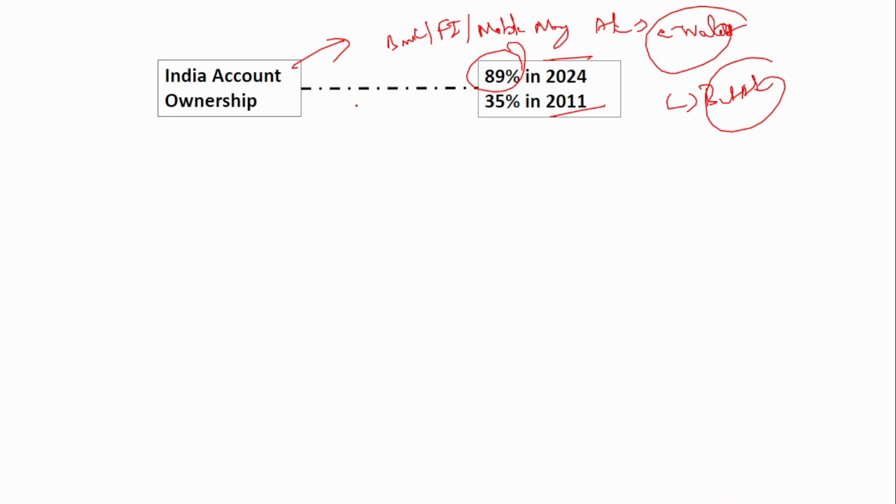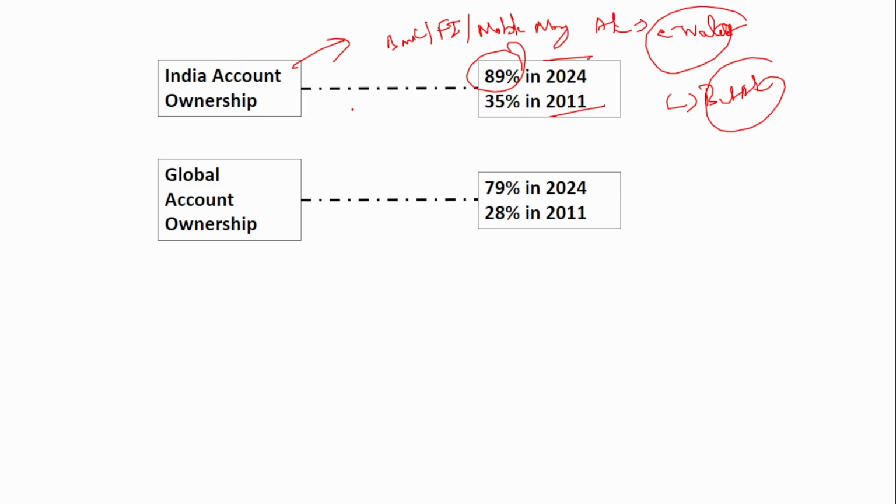Here, India's account ownership is even more than the global account ownership. The global account ownership stands at just 79%. So we are even more than the global. Just remember the latest data, that is more than enough: India account ownership stands at 89% and global account ownership stands at 79%.